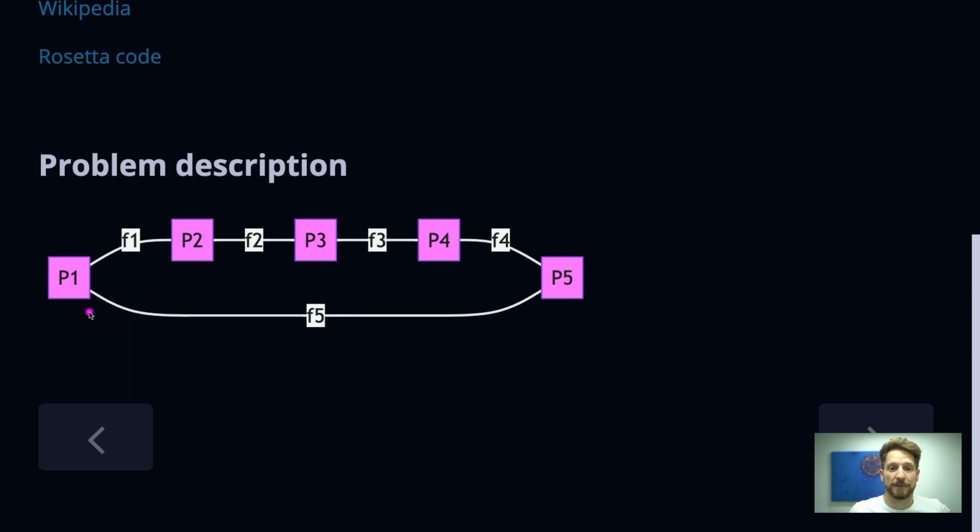So the problem is about 5 philosophers, so philosopher 1, philosopher 2 until 5, sitting at a table, and they want to eat. But in order to eat, they have to use 2 forks. And since there are only 5 forks on the table, so fork 1, 2 until fork 5, they will have to ask their neighbor for a second fork to do their eating.